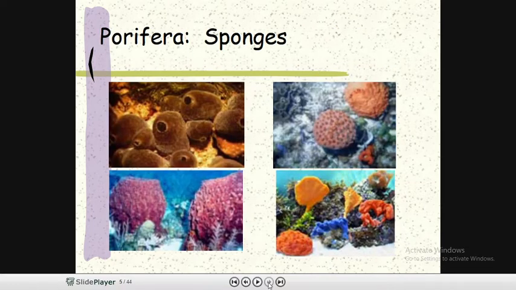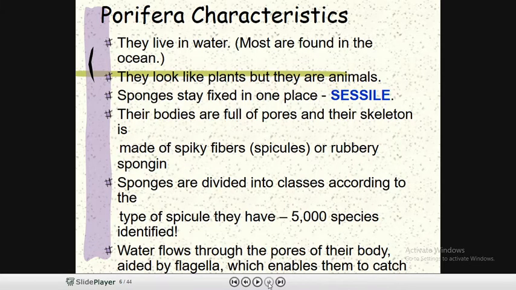So the first phylum is the porifera. The example is sponges. Porifera means the porous nature of the organism. What is the characteristic? They live in the water. Mostly these animals are found in oceans, that means salt water or marine water, and some of them are found only in freshwater.